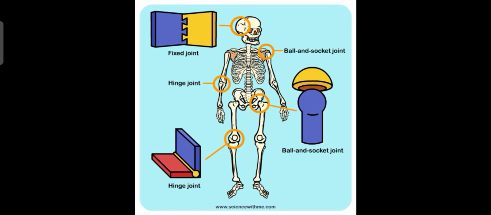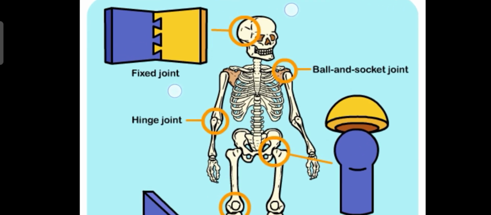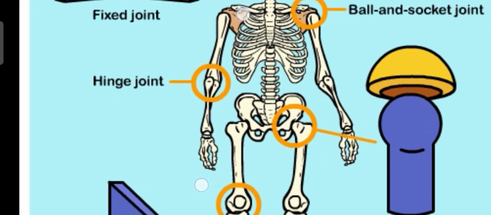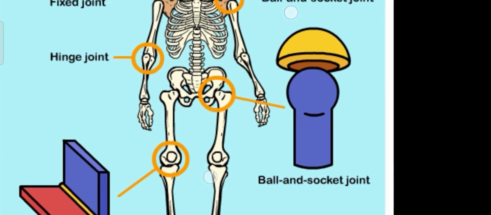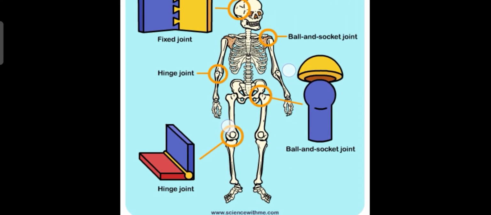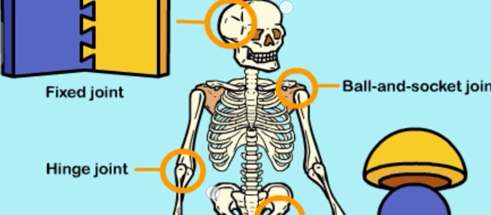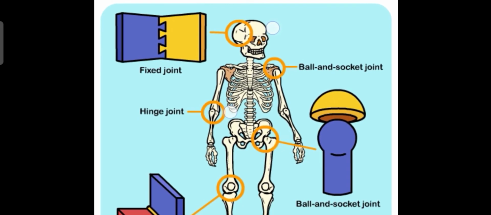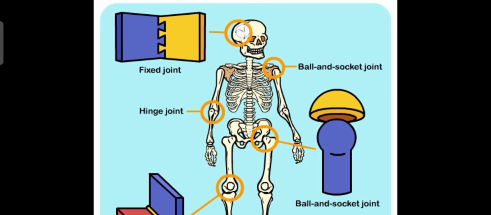And how many types of joints are there? Four types: fixed joint, hinge joint, ball and socket joint, and the last one, pivot joint. The fixed joint is at the skull, then the ball and socket joint is at the shoulder and hip.